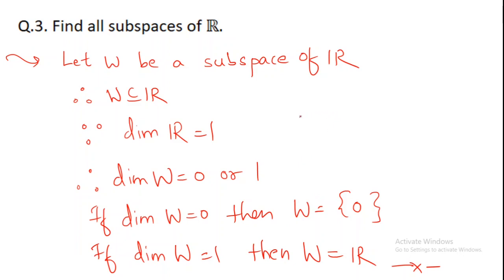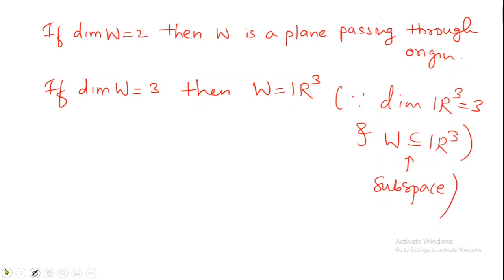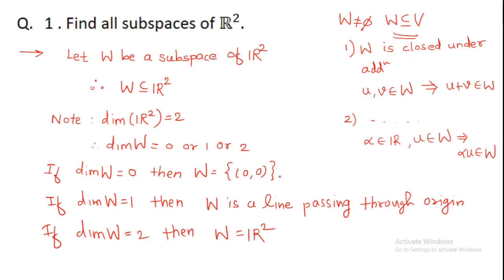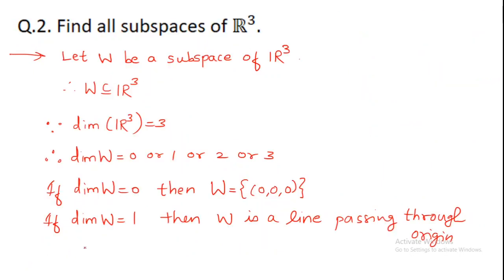Now note few things. I will just sum up at last whatever we have discussed in this class. So what are all subspaces of R2? R2 has 3 types of subspaces. They are singleton 0, a line passing through origin, and R2 itself. Now, what about subspaces of R3?